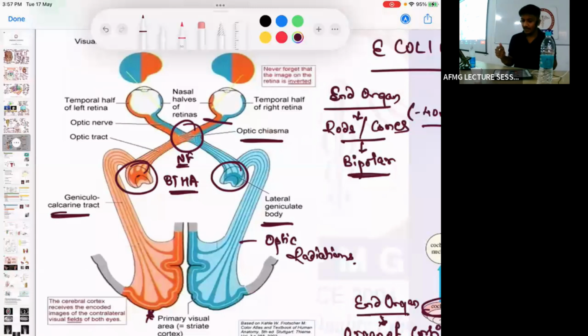But below the optic chiasma, lesion anywhere in the optic tract, in the lateral geniculate body, in the optic radiation or the visual cortex, there would be a homonymous hemianopia. Which type of hemianopia? Homonymous hemianopia. That means half of the vision field is lost, but on the same side. Homonymous means same side. That means right half of both eyes or left half of both eyes. Characteristic यही mention होगा. Right half of both eyes, the vision field is lost.